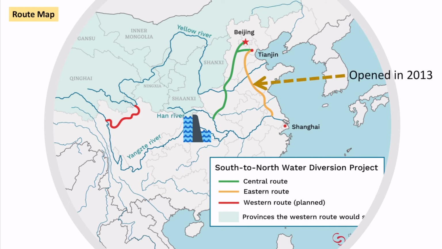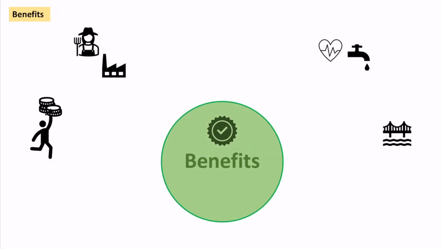They built the eastern route, which was opened in 2013. The central route followed shortly behind that in 2014. But because of problems with it, they actually didn't open up the western route. They've stopped building it. And we're going to look at the costs and benefits of building such a big infrastructure project. So in terms of benefits, we can say there are definite benefits for managing the river in this way.